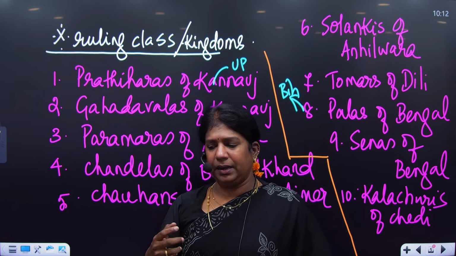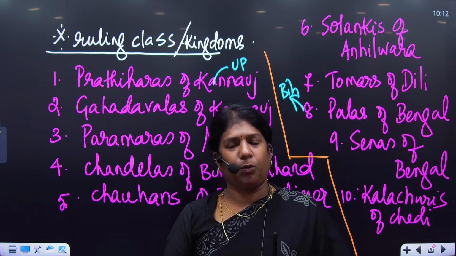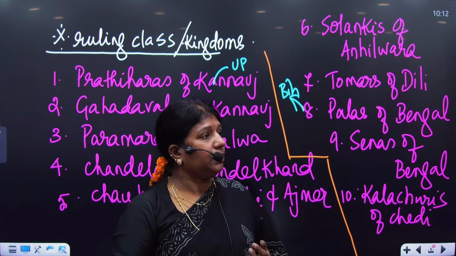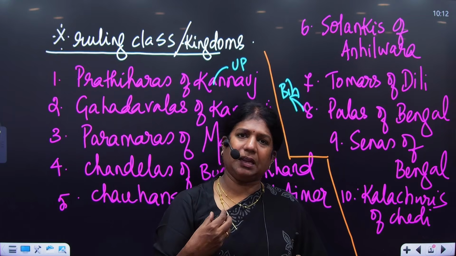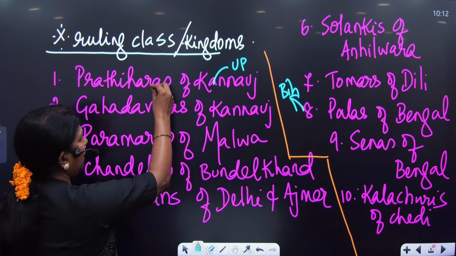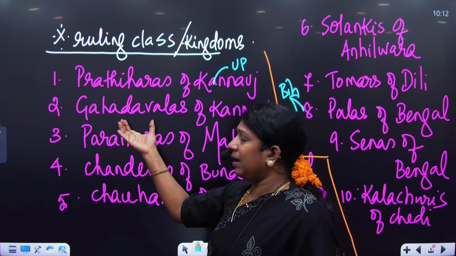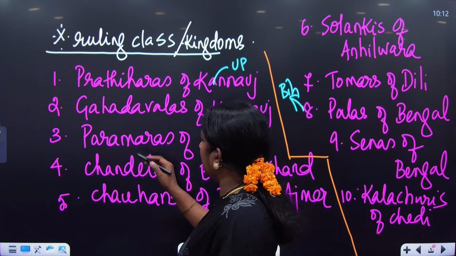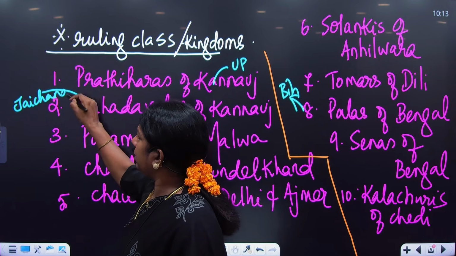But when you look at it, the Palas at one point of time occupied Kanauj. The Pratiharas at one point of time held Kanauj. There's a popular Rashtrakuta king called Dhruva, and Indra. They all occupied Kanauj, but the final victory was with the Pratiharas. After the fall of the Pratiharas, the next kingdom coming is the Gaharwalas of Kanauj. And in this Gaharwala kingdom, we have a very popular ruler called Jayachand.